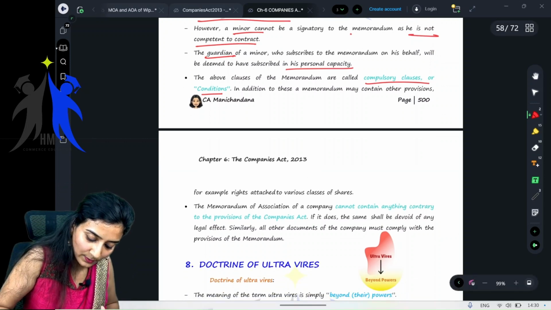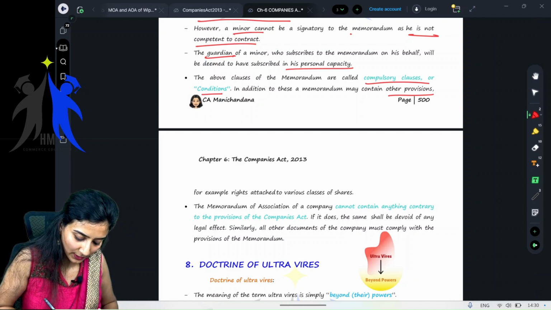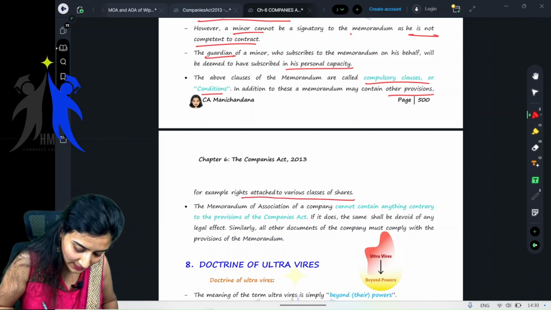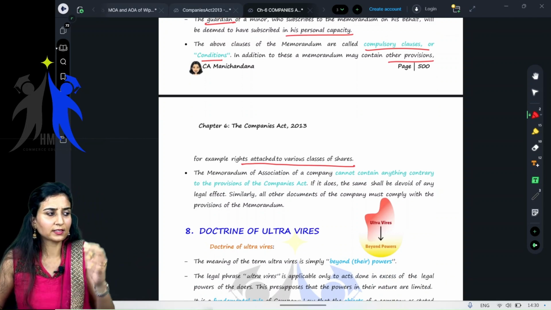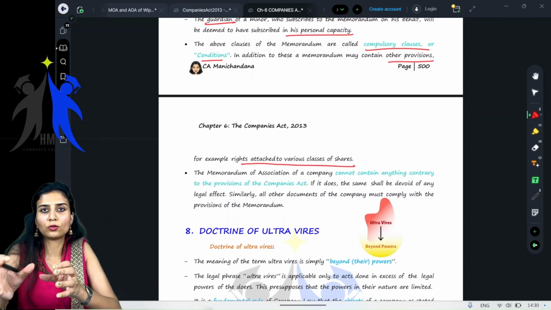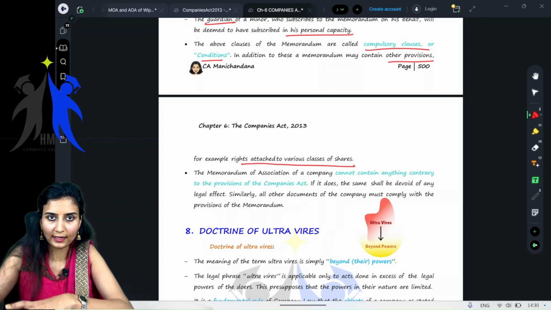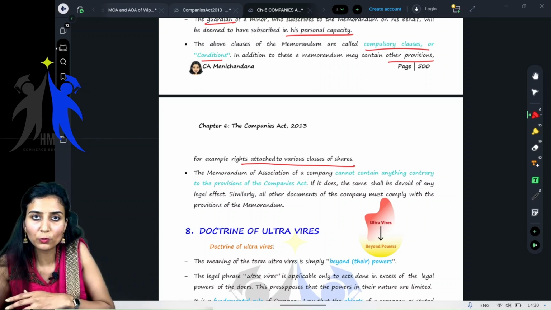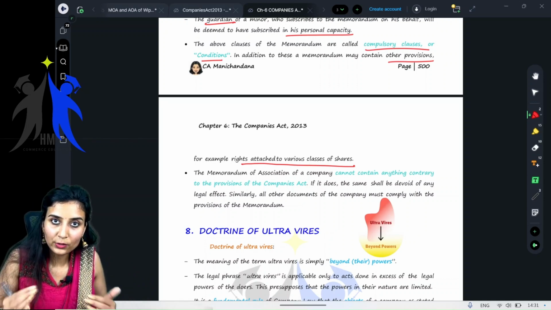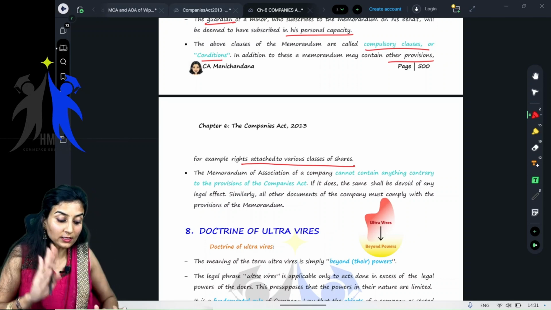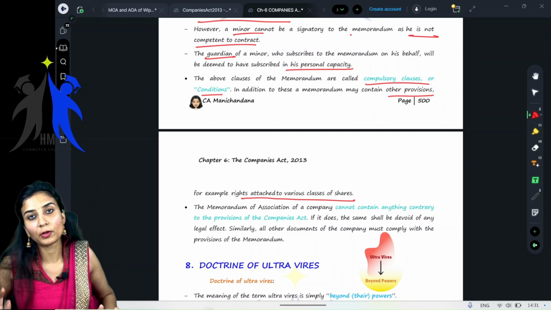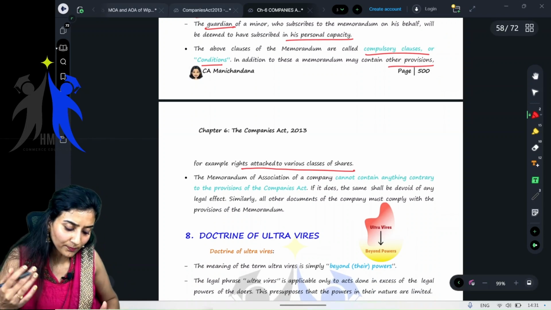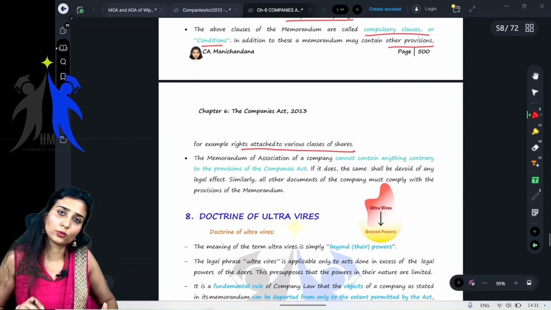In addition to these, the memorandum may contain other provisions. For example, rights attached to various classes of shares. Say class A shares, class B shares. Class A shares will have so many voting rights, the class B shares will have so and so voting rights. You can add on to this, but these must not be skipped. All of these clauses should be there in a memorandum of association. If you want to add something else, you can do so.